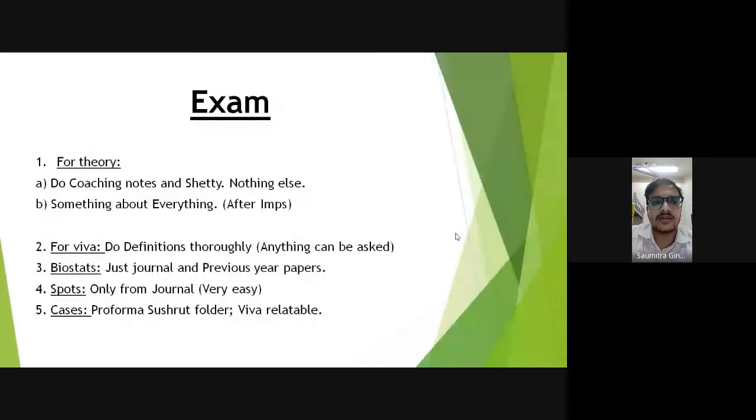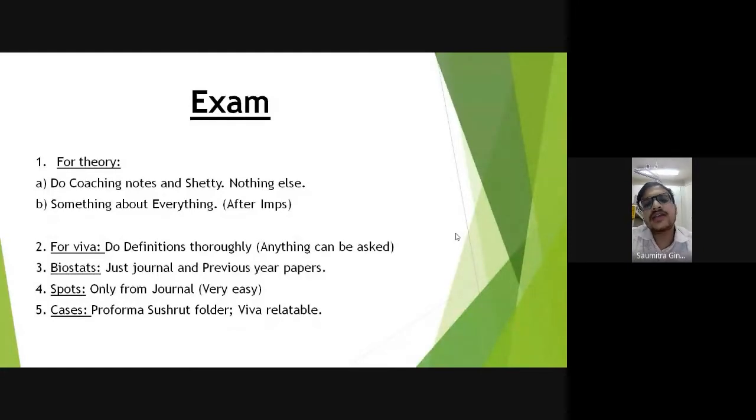you have to attend your practical classes thoroughly if you want to actually identify the spots, because food spots and these things are not labeled, and if you don't understand what the spot is in the exam, you lose direct marks there. But yes, they come from the journal only, so at least try to finish the spots in your journals, because they come from that only, no separate spots will come. And if you can identify the spot, then the second question on that spot is easy. So do it from the journal. It's also high scoring, and try to be attentive whenever there is a practical schedule in your posting.